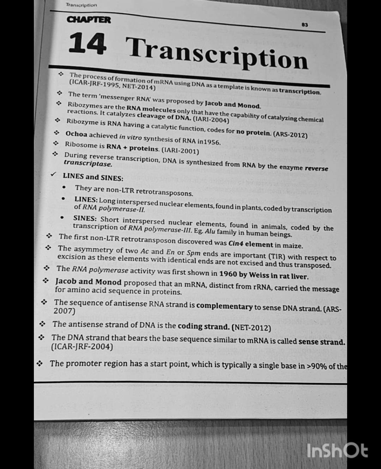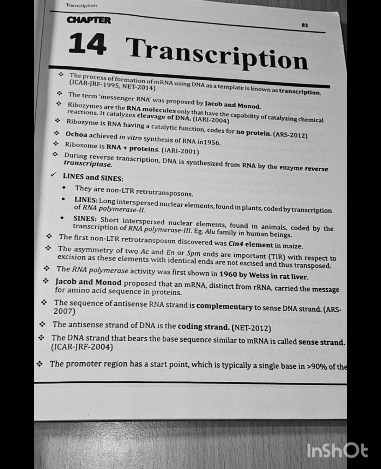The first non-LTR retrotransposon discovered was the SNF element in maize. The asymmetry of the two ends of Ac and En or Spm elements is important with respect to excision, as these elements with identical ends are not excised and thus not transposed.